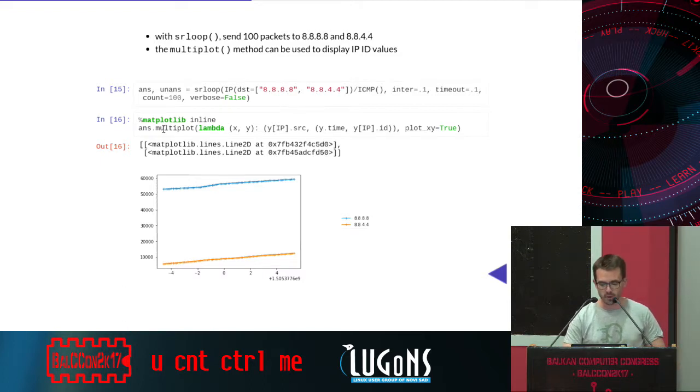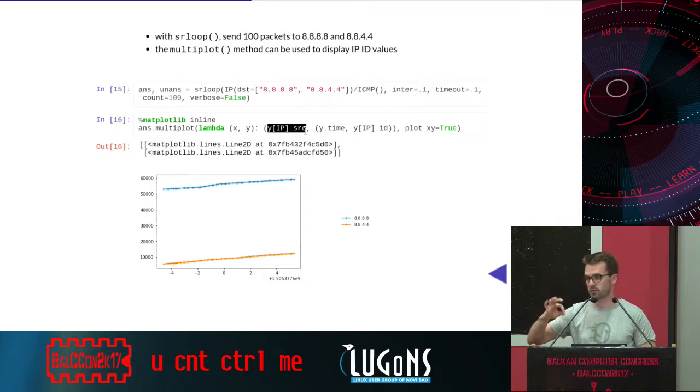And then I will try to plot some specific information in the packet. Again, that's a bit complicated at first. What I want to do is build a plot per source IP address, so in this example 8.8.8.8 or 8.8.4.4. On the x-axis, I want to put the time when I receive the packet, and on the y-axis, I want to plot the IP ID.